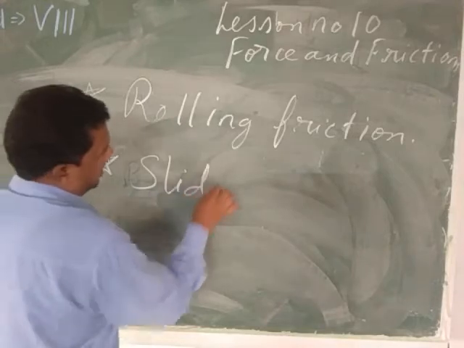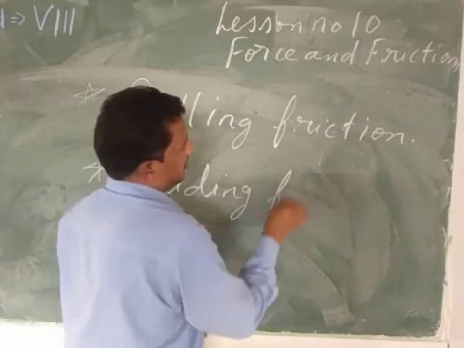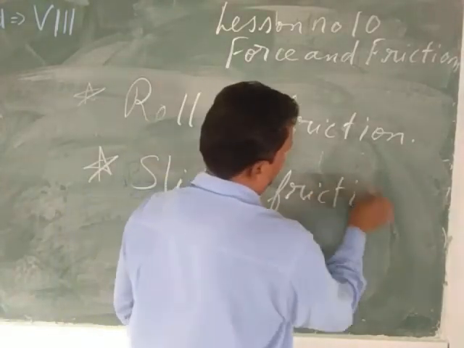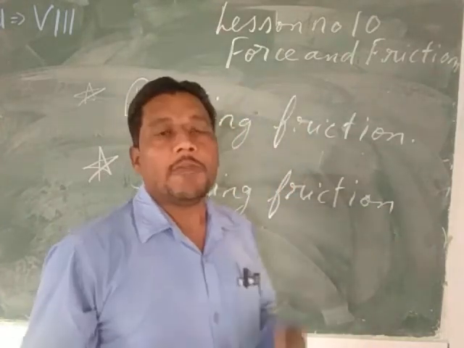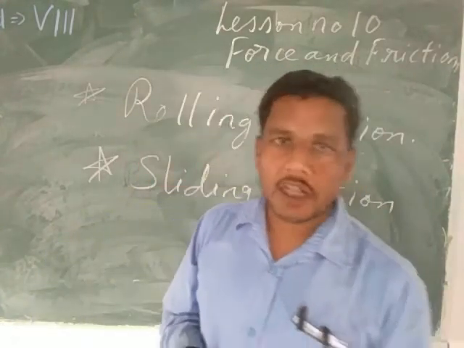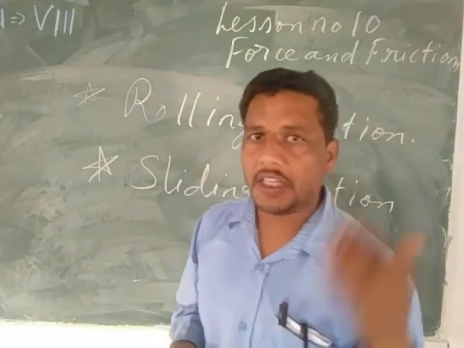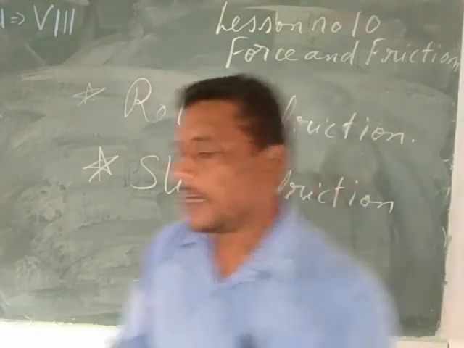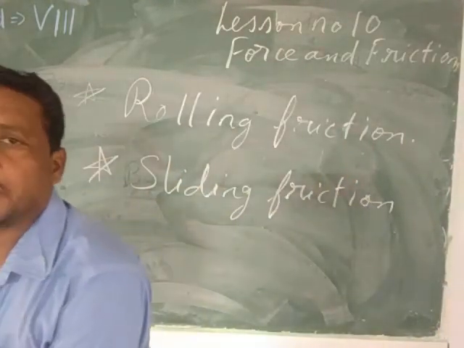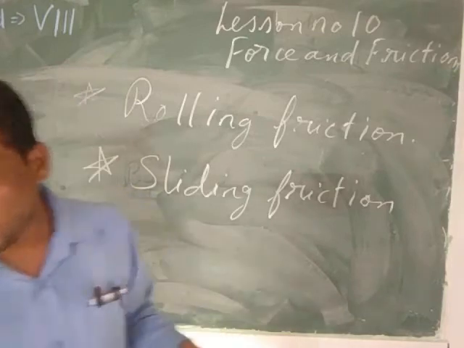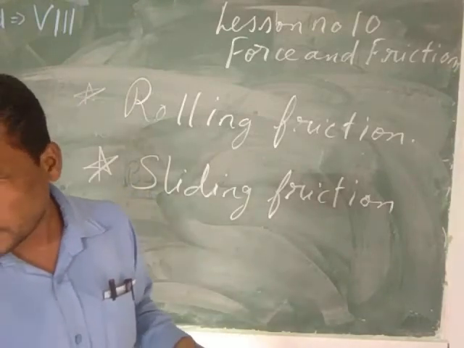Sliding friction. What is sliding friction? When the body is sliding and moving upon another body, that friction is called the sliding friction.